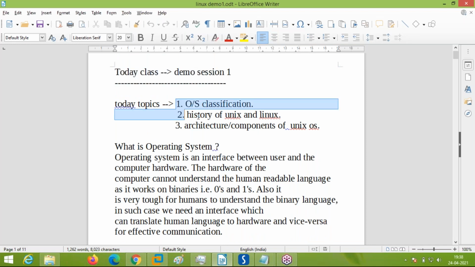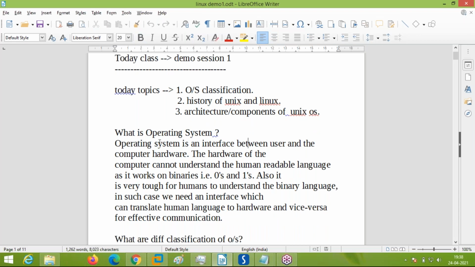Today in class, we are going to see our first demonstration. Today's topic will be first OS classification, history of Unix and Linux. What is the history? How did Unix come into existence? How has Linux also evolved? Next, we'll see the architecture and components of the Unix operating system. We will just have an overview of these things.